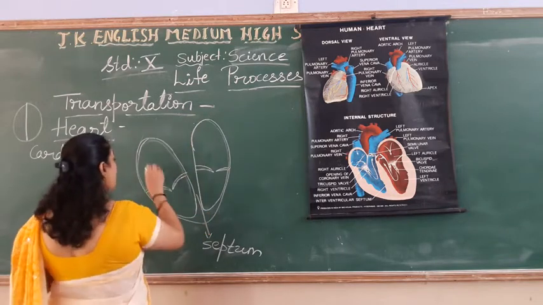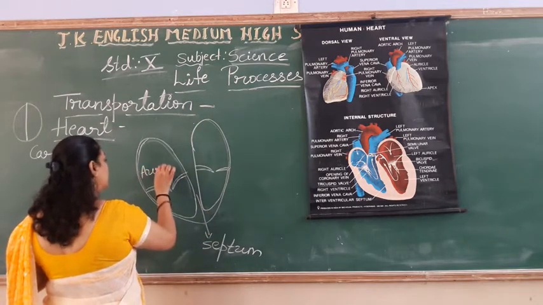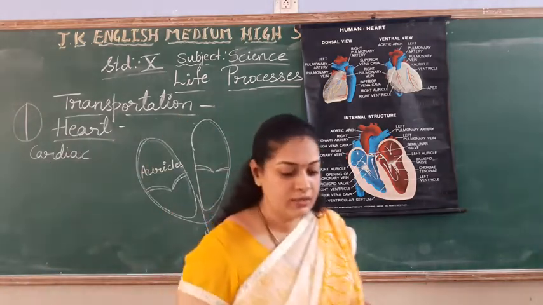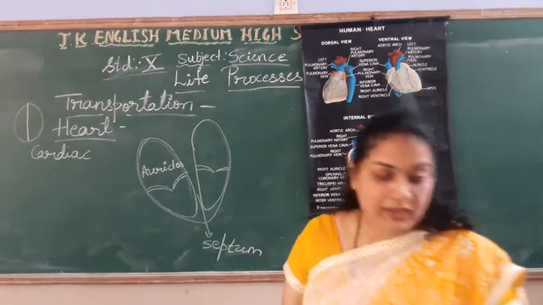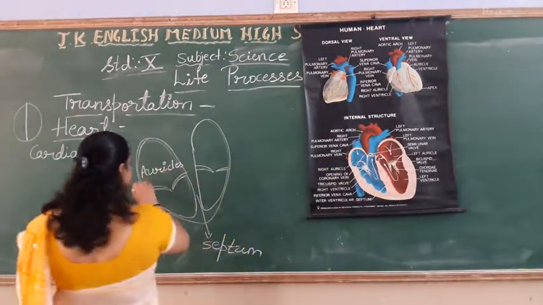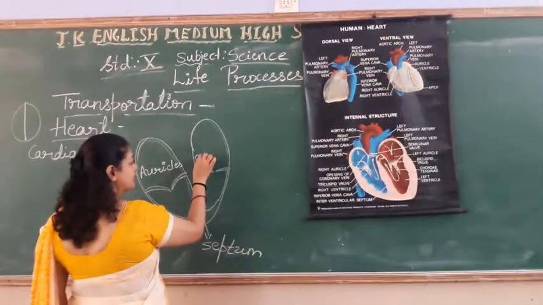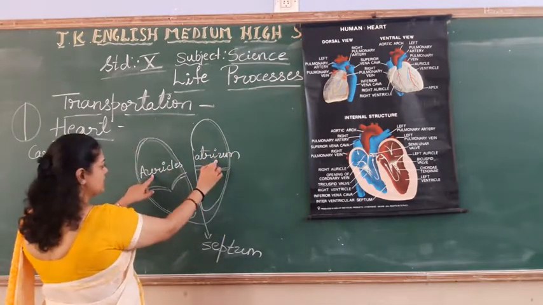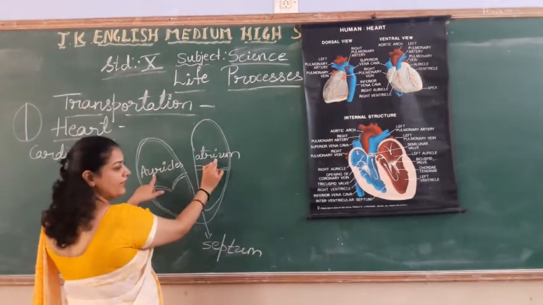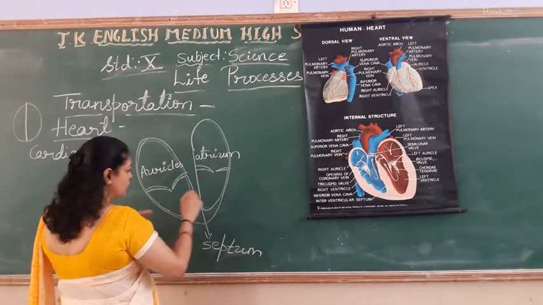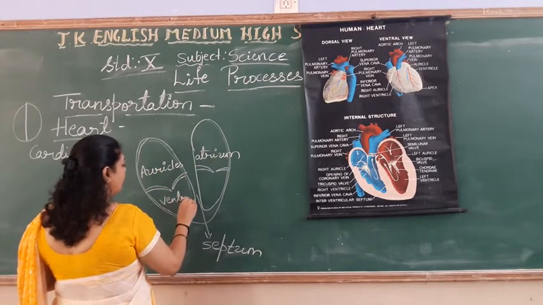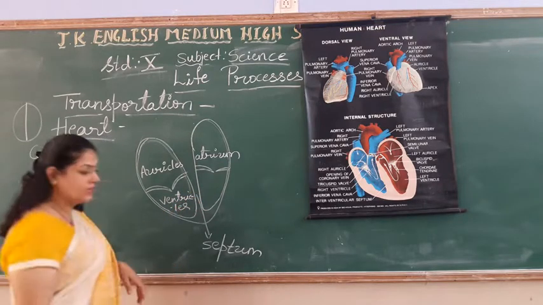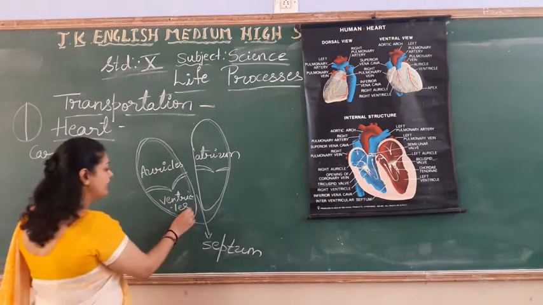Upper 2 chambers are called auricles or atrium. Both are same, students, auricle or atrium. And these 2 chambers are called ventricles.